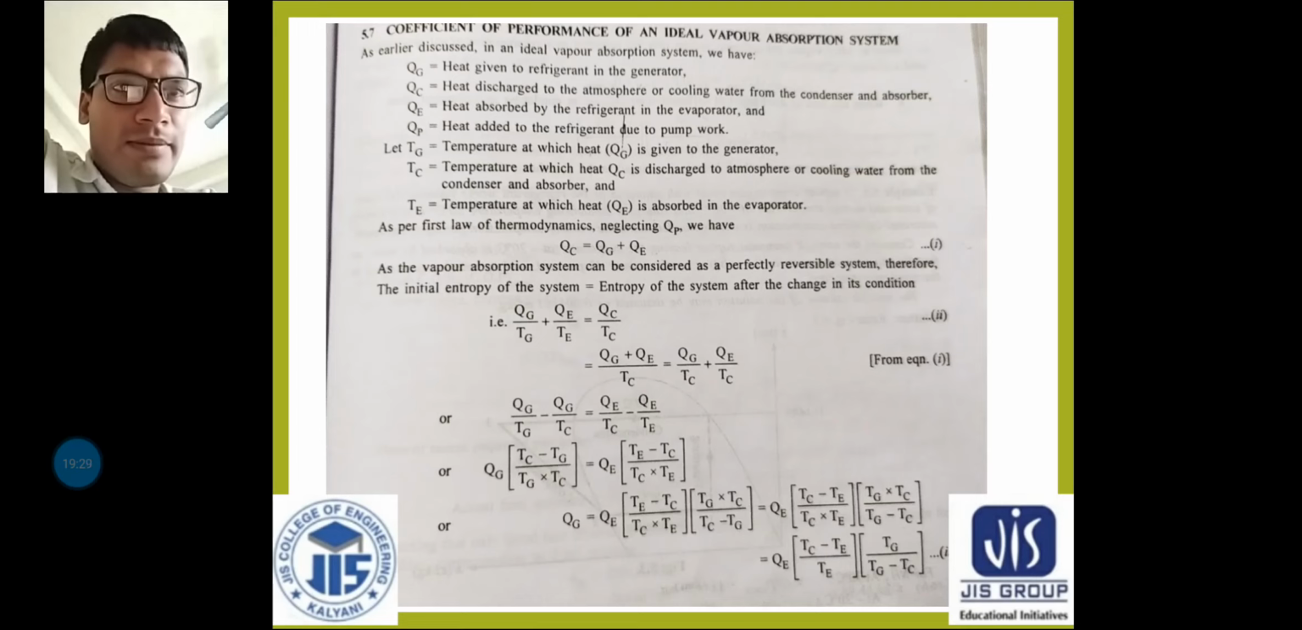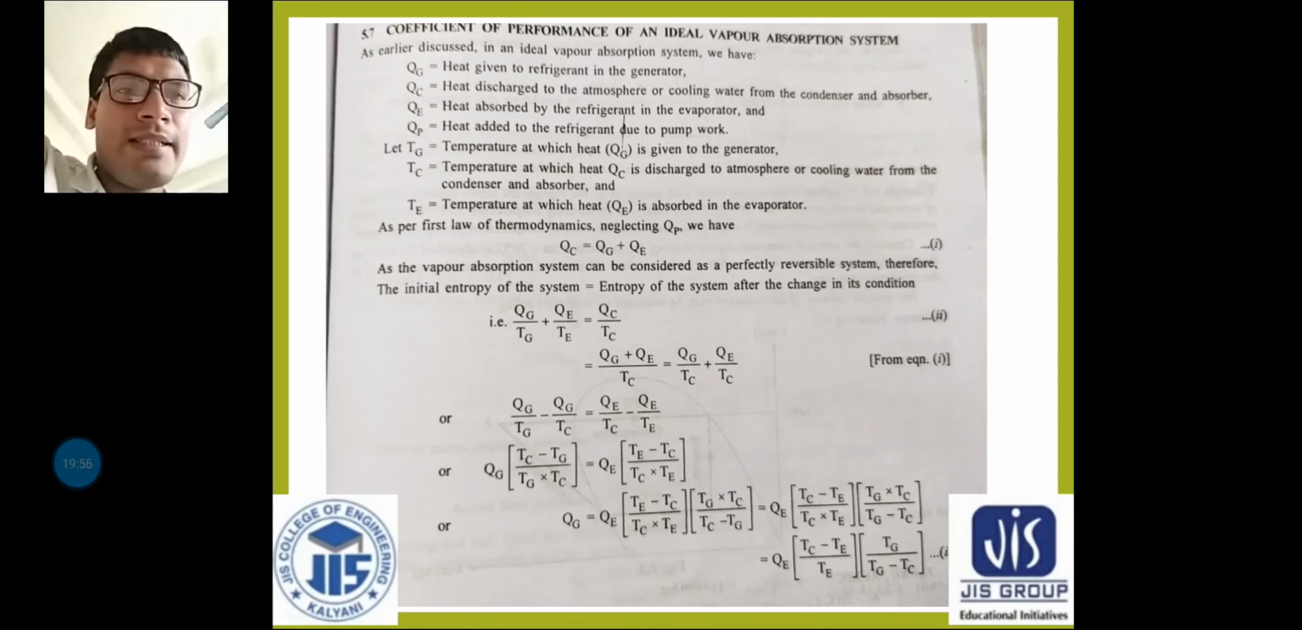And if it is a reversible system, then the initial entropy of the system is equal to the final entropy of the system after the change of its condition. So let us consider there is not any kind of generation of entropy or any kind of losses, we can say better.